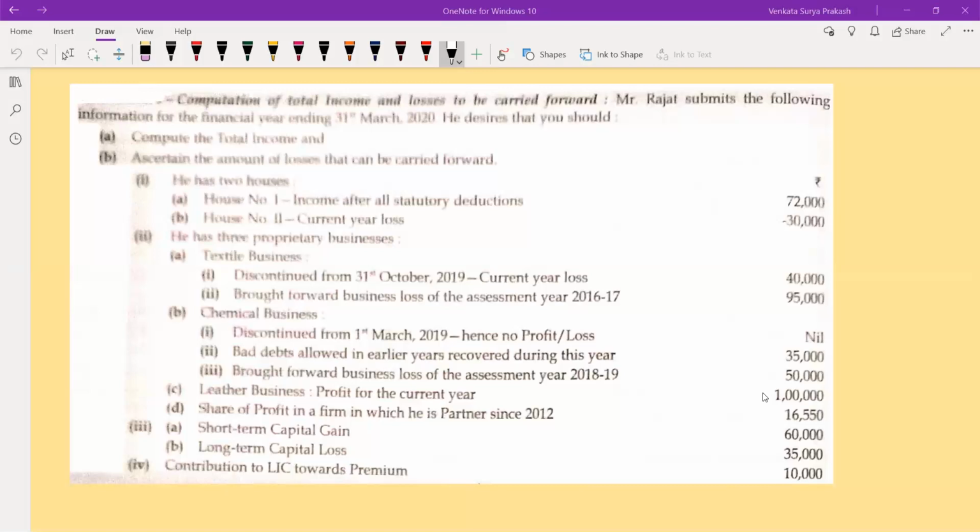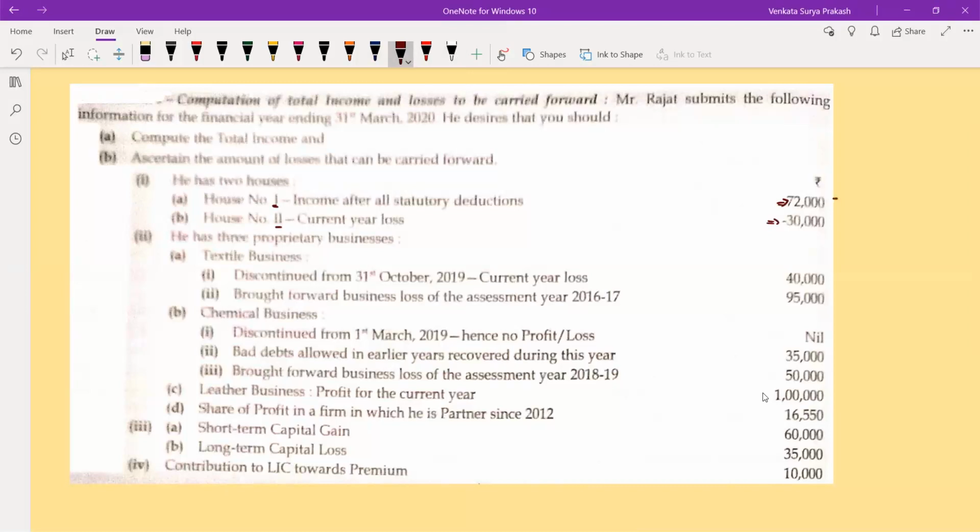This type of question you'll be getting for 10 marks or maybe 8 marks. That depends. Now, he has two houses, house 1 and house 2. Income from house property of house 1 is 72,000. Loss from house 2 is 30,000.